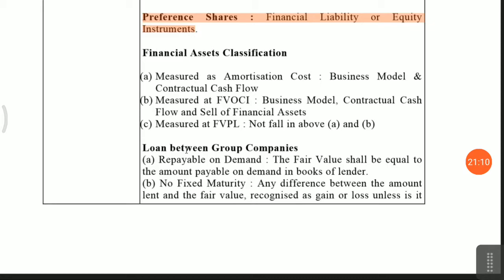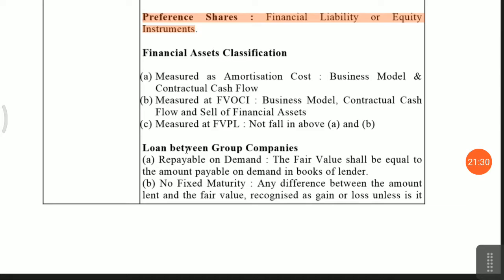In fair value through OCI, the same condition as amortized cost applies, and there should be an intention to sell the financial asset. Only then can you apply fair value through OCI.